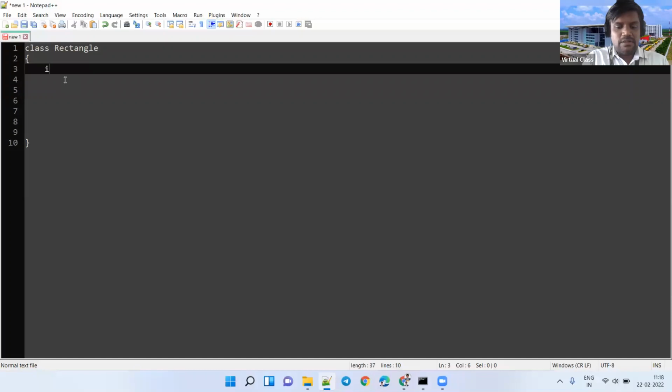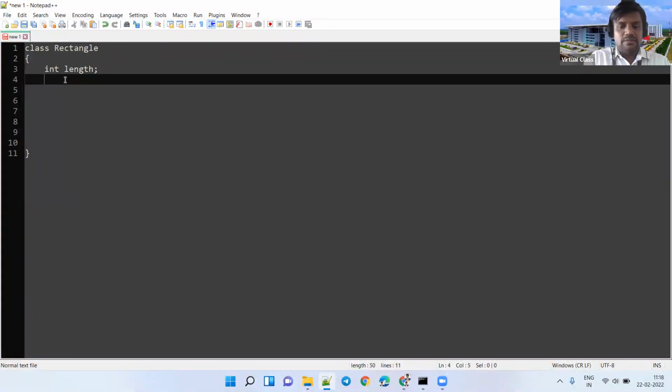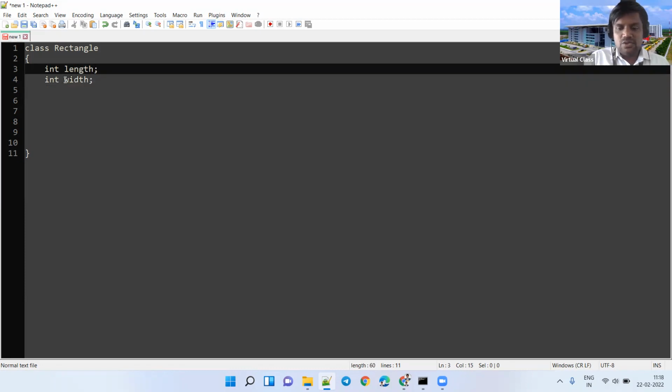I am treating it as an integer rather than float for simplicity. Similarly, it also has a width. These two, in our terminology, we call data members.